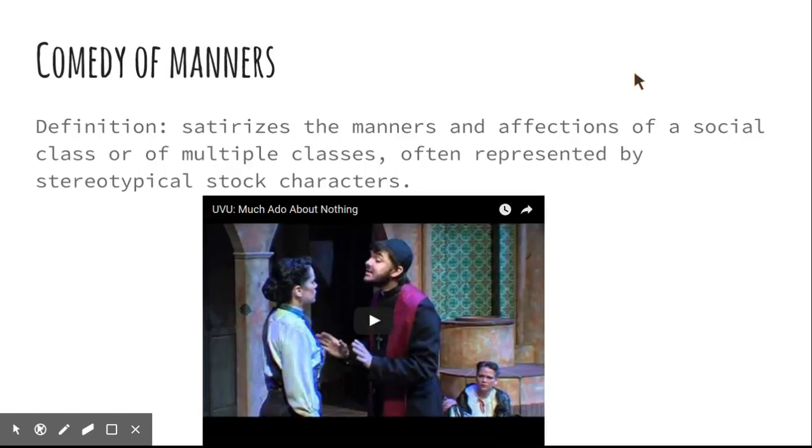Next one is comedy of manners. Comedy of manners satirizes the manners and affectations of a social class or of multiple classes, often represented by stereotypical stock characters. And your example of this is Much Ado About Nothing.